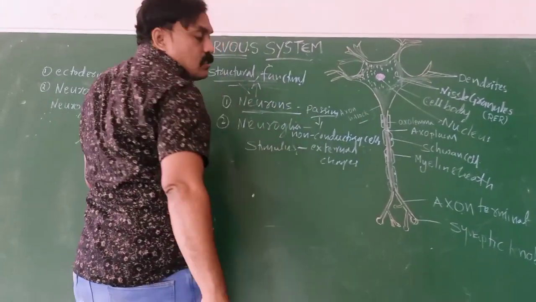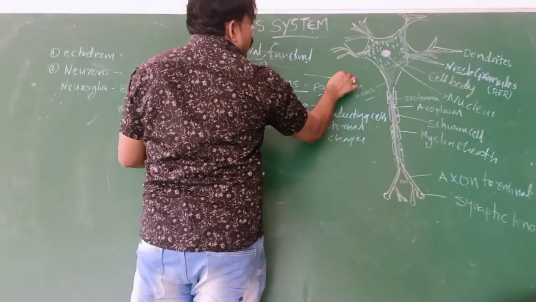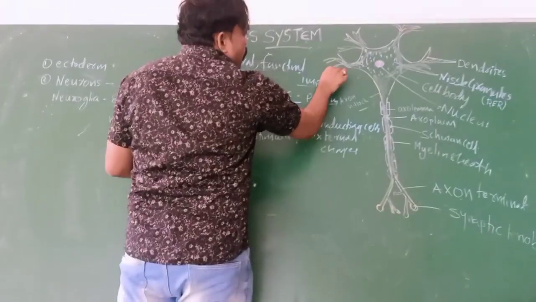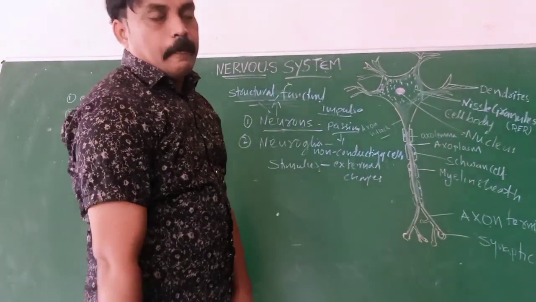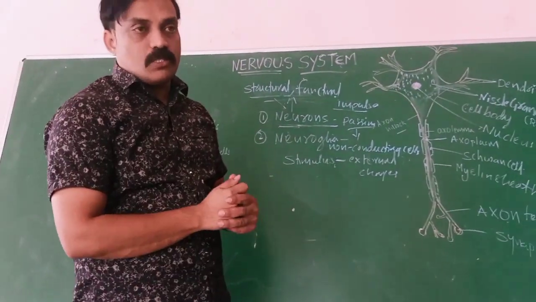Neurons are conducting cells. Conducting means what? It is passing impulses or messages. Neurons are passing messages throughout the body and showing the stimulus response.